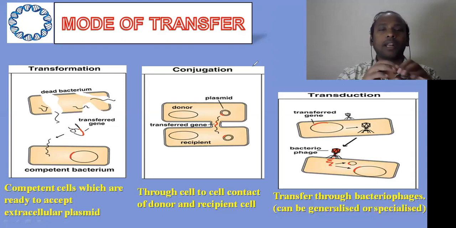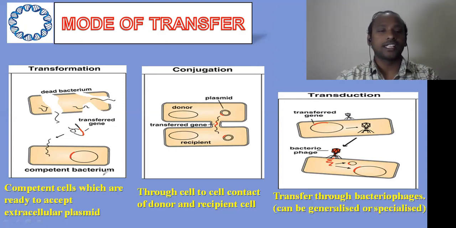Here I'm not going to give a deep mechanism of the mechanical aspects of plasmid transfer. I'll try to do another video where I explain only the mechanism. So this is a simple explanation. These are the 3 different transfer mechanisms.